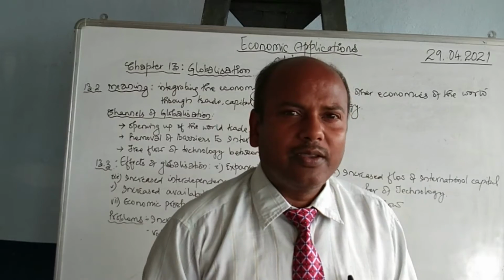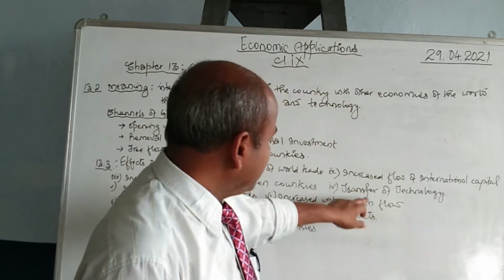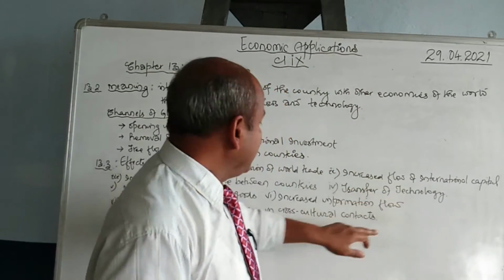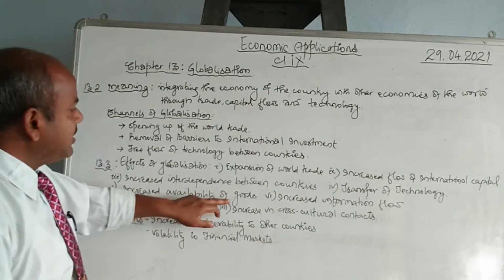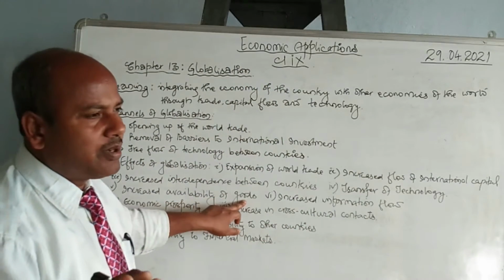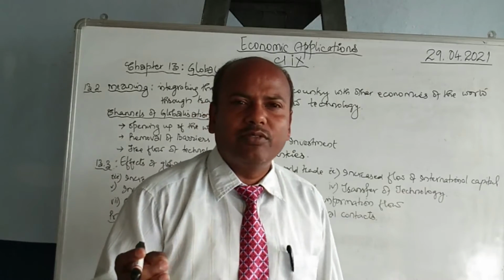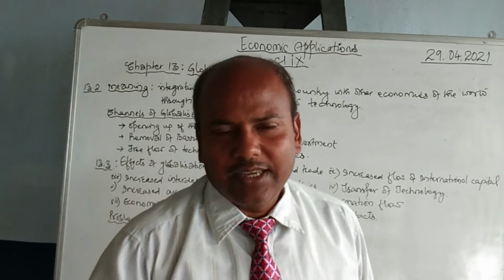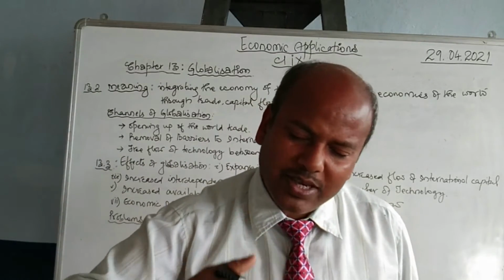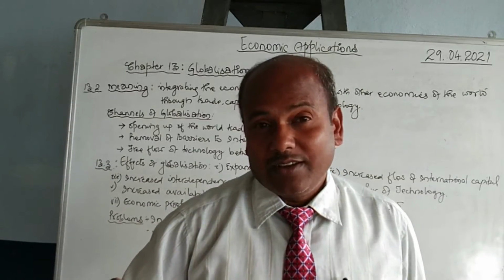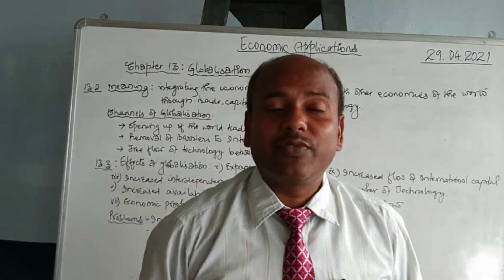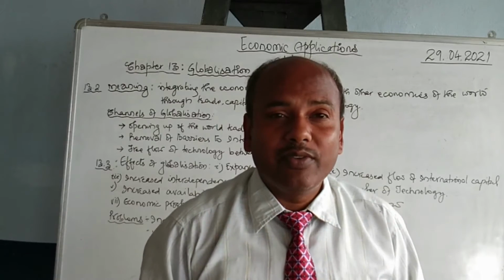Technology is sent from one nation to another nation. So, transfer of technology. Next is increased availability of goods. Like one example, just a moment ago I gave you the example of production of biscuits. India produces many varieties of biscuits. No? India imports the biscuits produced in foreign countries also. So these all are available to the consumers.